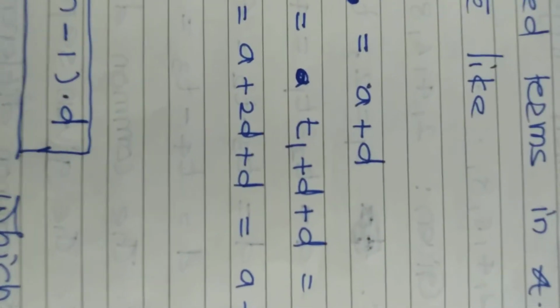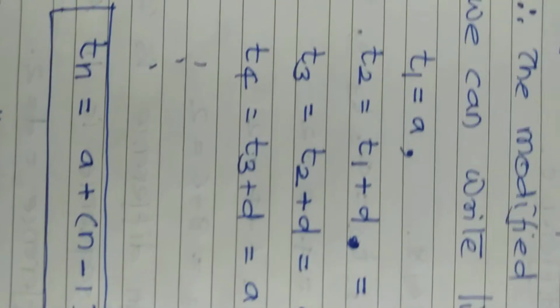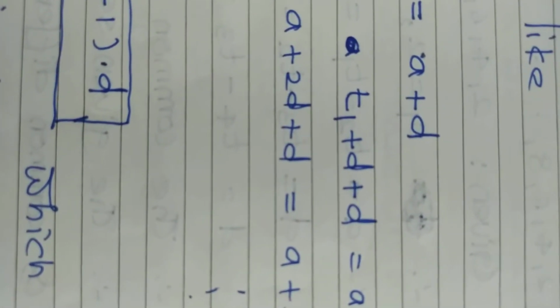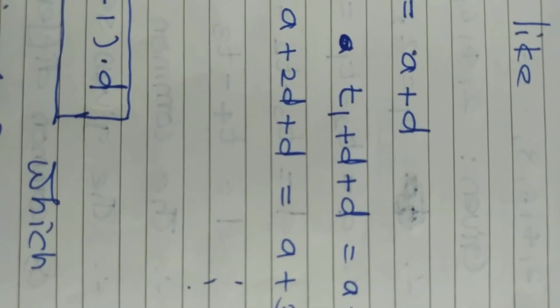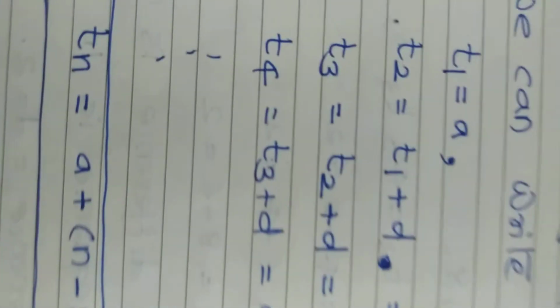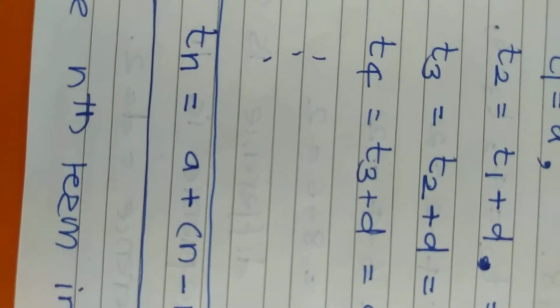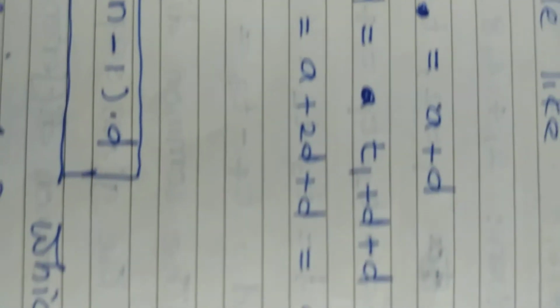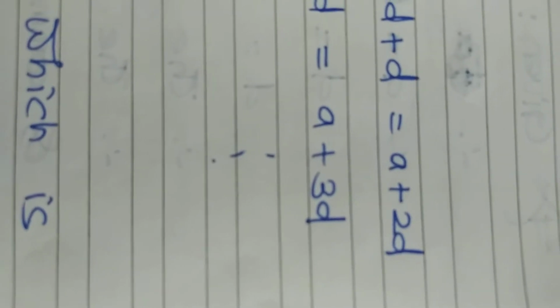So T1 means it is A plus D. T3 equals T2 plus D. So you can write T1 plus D plus D. That is the value of T2, you can say. So finally it becomes A plus 2D. Similarly, T4 is T3 plus D. So you can put the value of T3, it is A plus 2D plus D again. So it becomes A plus 3D.